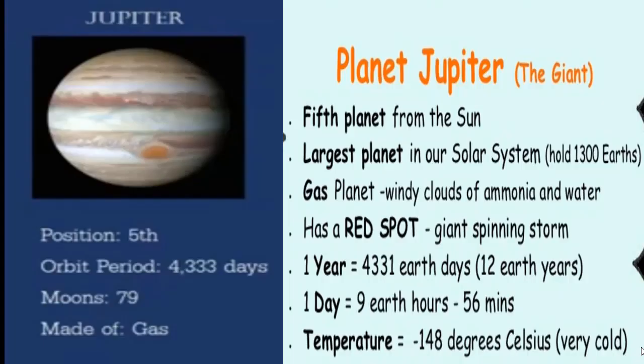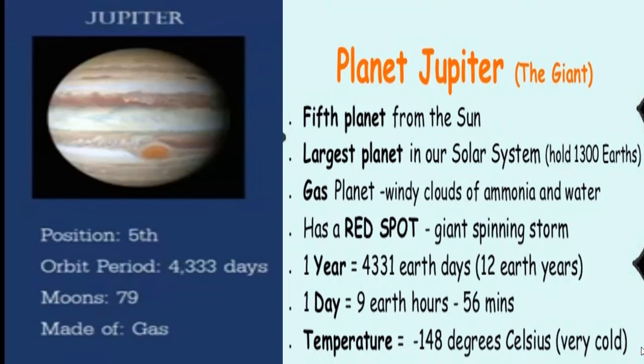Our 5th planet is Jupiter, the giant, because it is the biggest planet, or largest planet, of our solar system. It is a gas planet, meaning it is made of gases, windy clouds of ammonia and water. It has a red spot, a giant spinning storm.